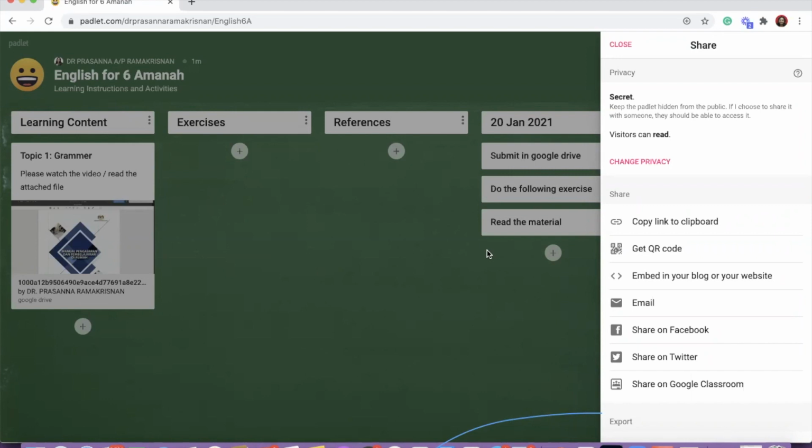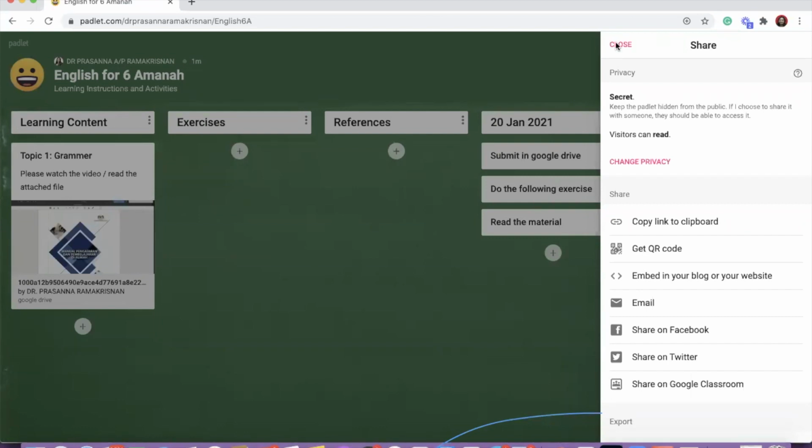So all this while we came through a series of tools that I showed you how to create the content, how to create the learning activities, and then what are the tools you can use for recording. But this is the simplest way that currently the messages that has been uploaded in WhatsApp, you can convert into a digital board like this, and you can lay it out properly so that anytime the student come, they know what they need to do. So there's no messages being lost in the WhatsApp group.